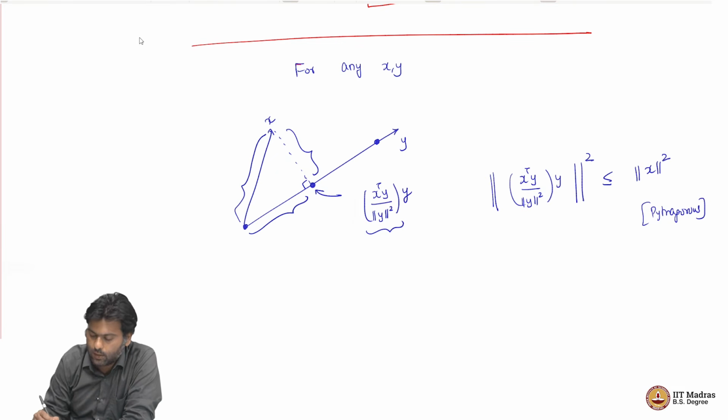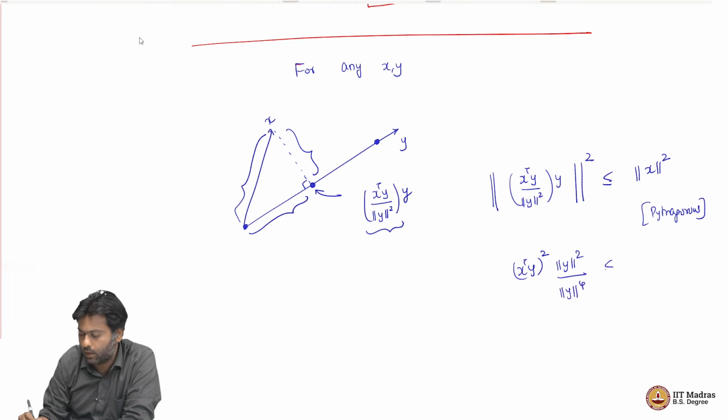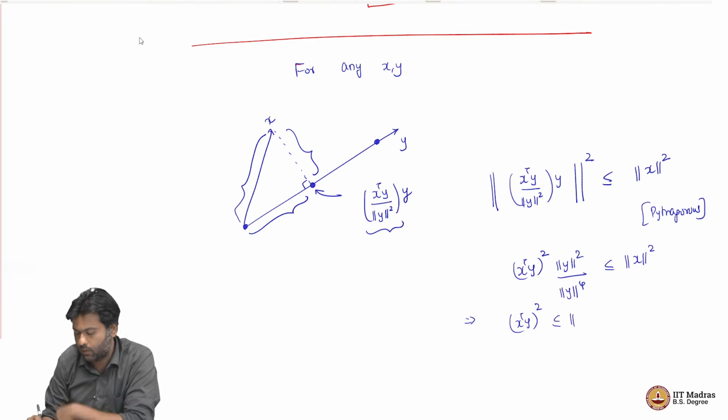But what is this? If I unravel this, this is just x transpose y, a constant, squared, length y squared, divided by length y squared squared, which is length y power 4, is less than or equal to norm x squared, which implies that x transpose y squared is less than or equal to norm x squared into norm y squared.